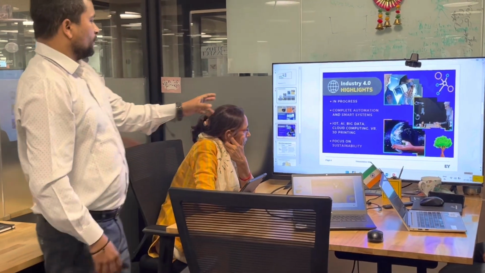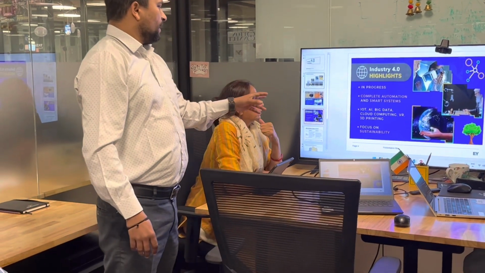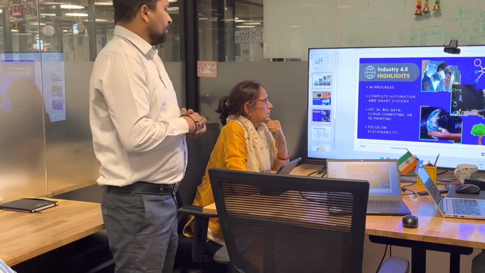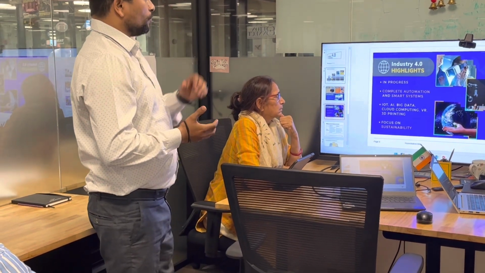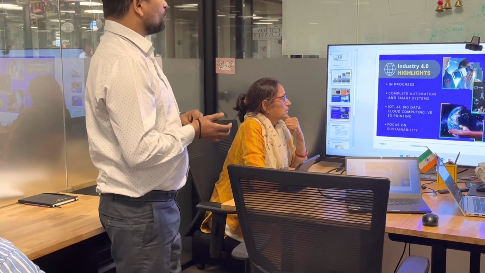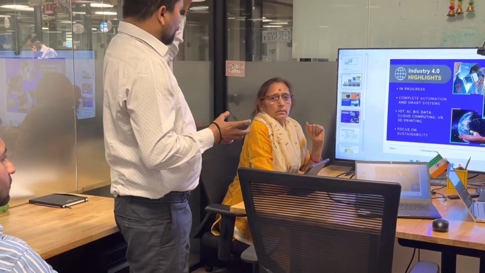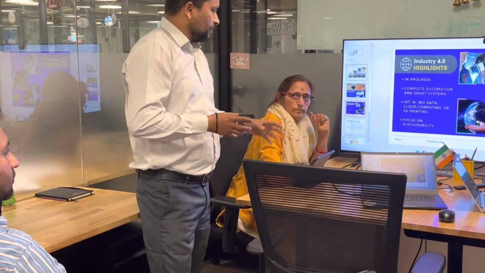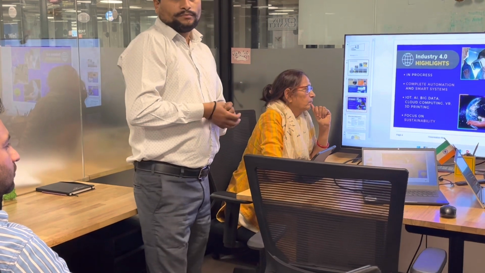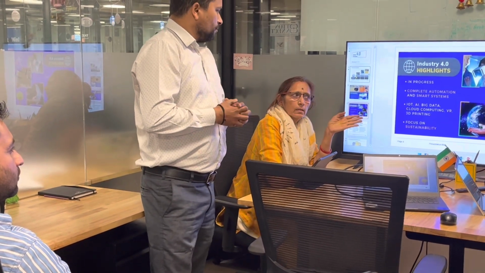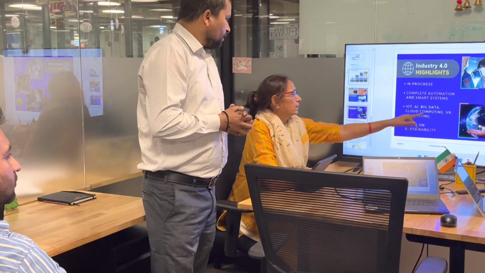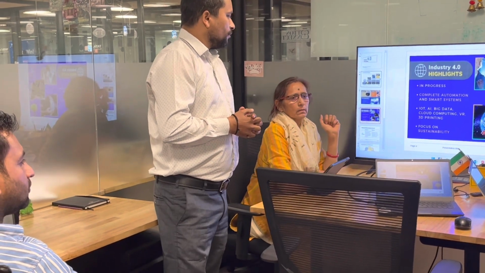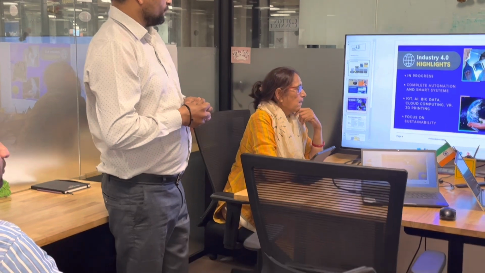So 4.0 includes IoT, the Internet of Things, AI, artificial intelligence, big data, and cloud computing, where we store our data in the cloud without any wire. Also VR, virtual reality, and 3D printing.